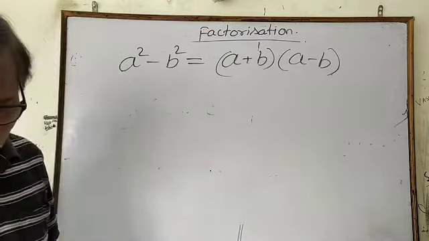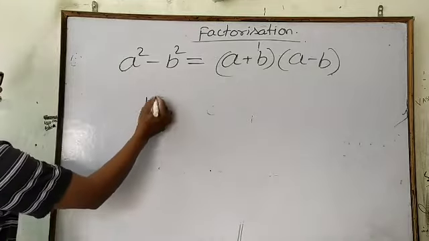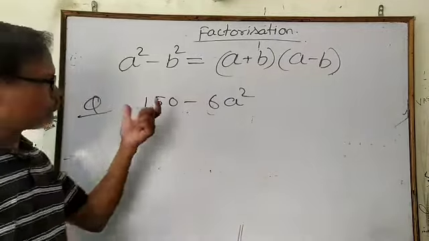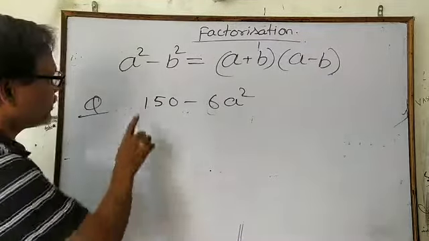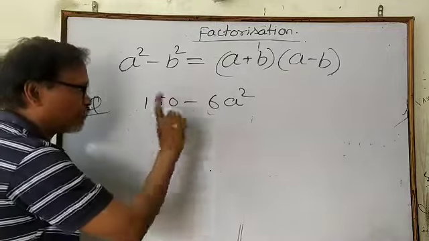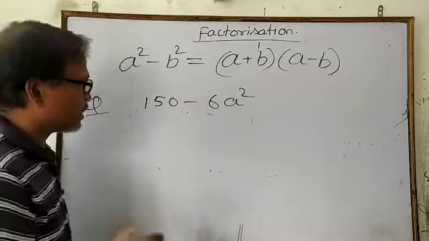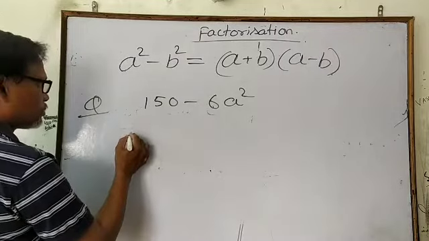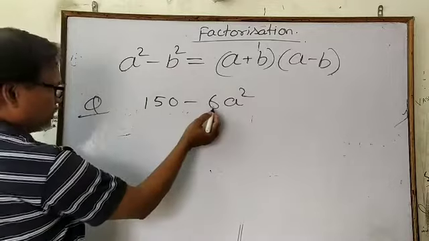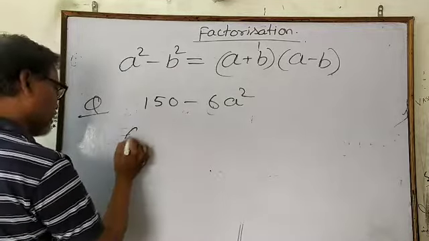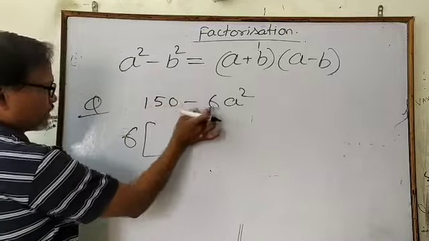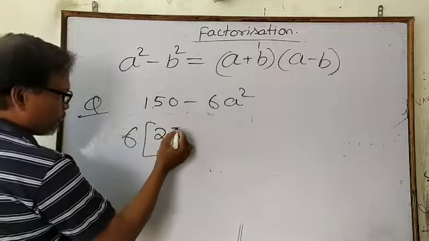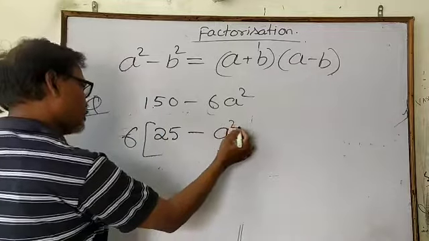And there is a question like 150 minus 6a square. So how to factorize this? You can see there is no common element, you cannot make groups. But if you think, a common element is there, 6. In 150, 6 you can take common, because 150 is divisible by 6. So 6 2s are 12 and 6 5s are 30, minus a square.